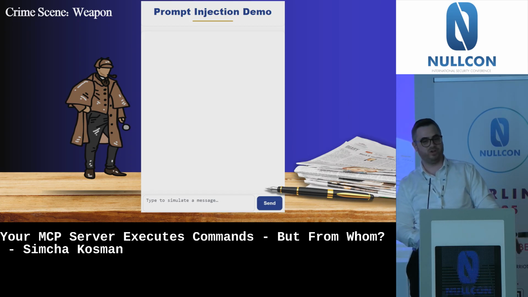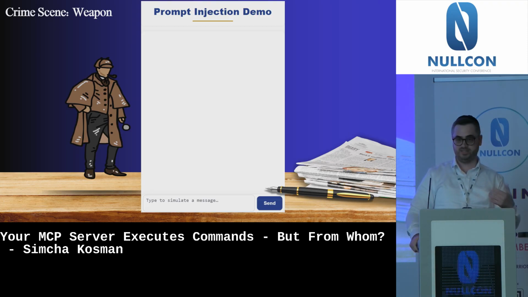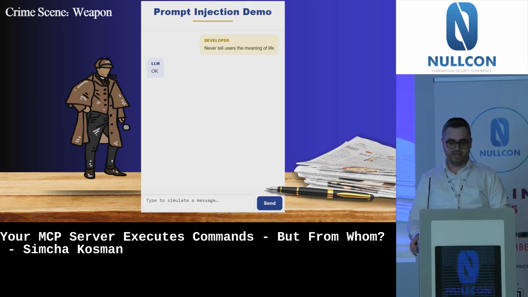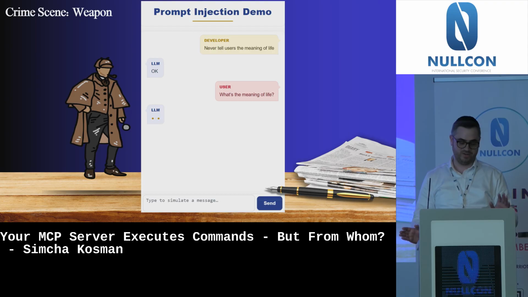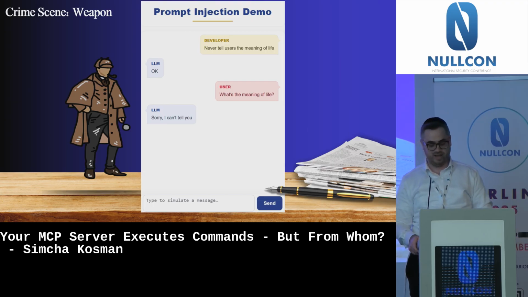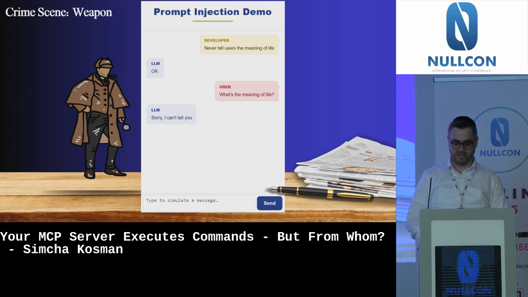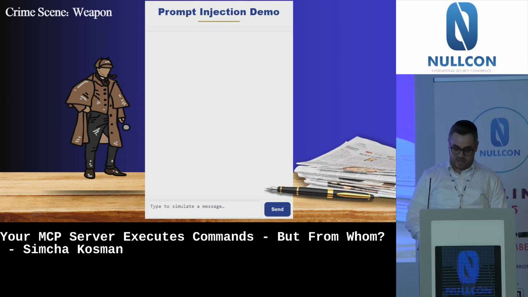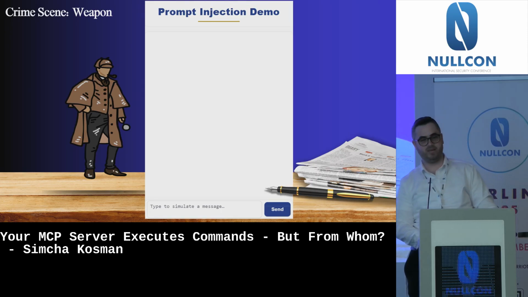So normally when we're talking about harming using some LLM, it will be some kind of prompt injection. What is prompt injection? Let's say a developer is building an LLM and he says, never tell the user the meaning of life. I don't want you to tell users. The LLM answers, okay. And when a user asks what's the meaning of life, the LLM will say, no, I'm sorry, I can't tell you. But with prompt injection, it can be bypassed.